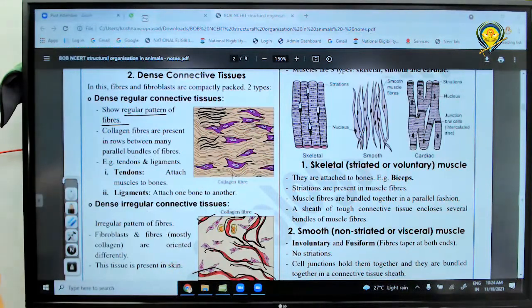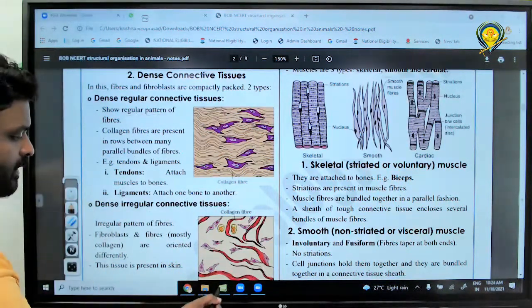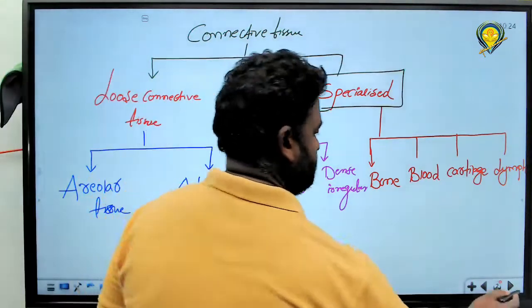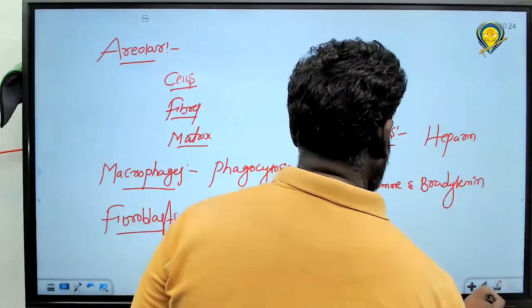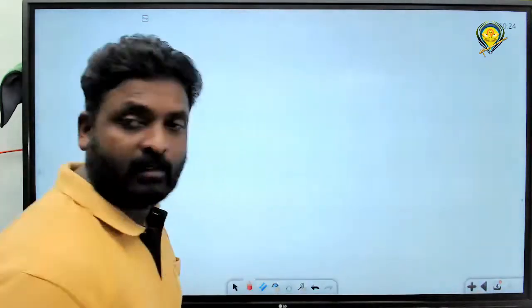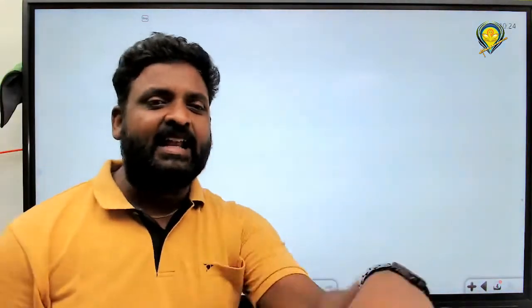Example for dense regular: tendon and ligament. What is tendon? Tendon means muscle to bone. Ligament means bone to bone. Got it? Please write it.